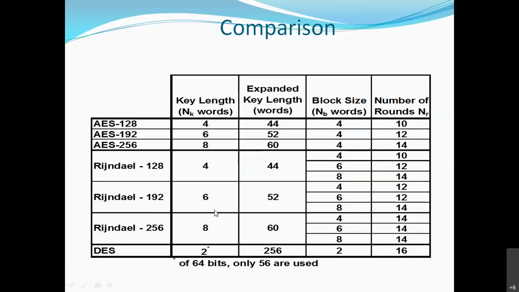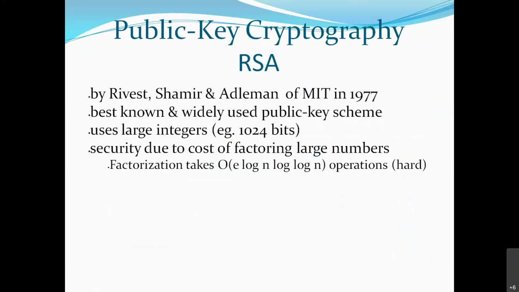Okay, so next algorithm. I hope I am clear with symmetric key, where a single key is used. Now in public key, two keys are used. This is the most famous algorithm, RSA, named after its inventors: Ron Rivest, Shamir, and Adleman. They invented the RSA algorithm. Why is this famous, or more secure, or complicated?